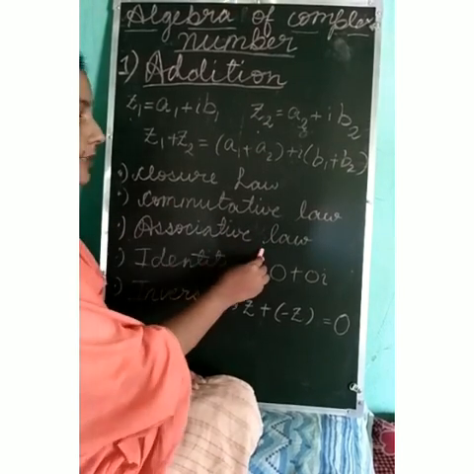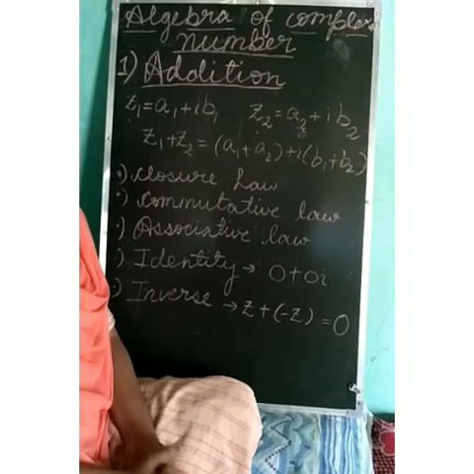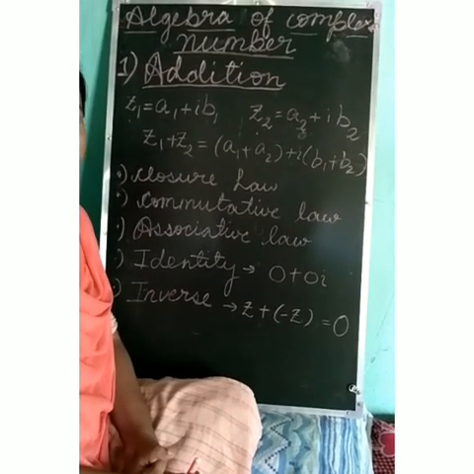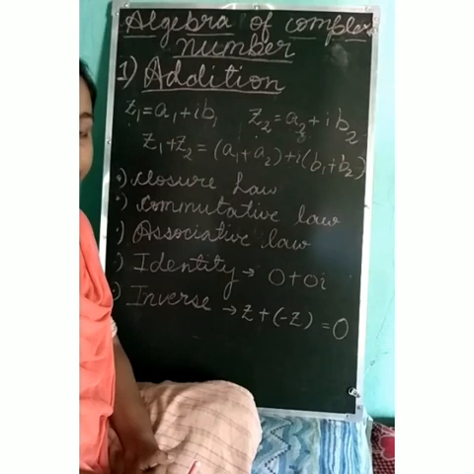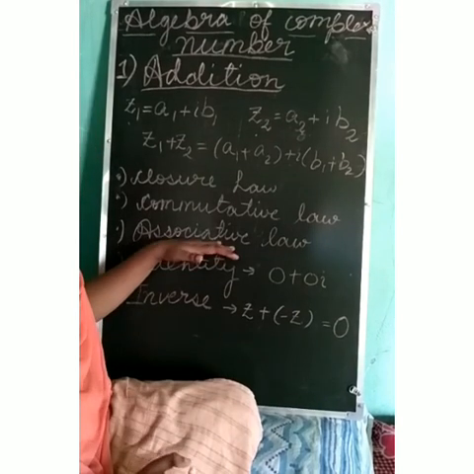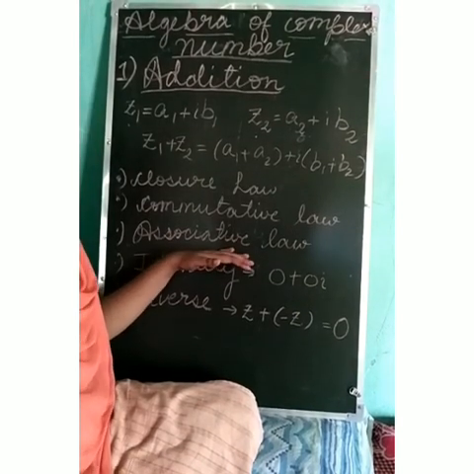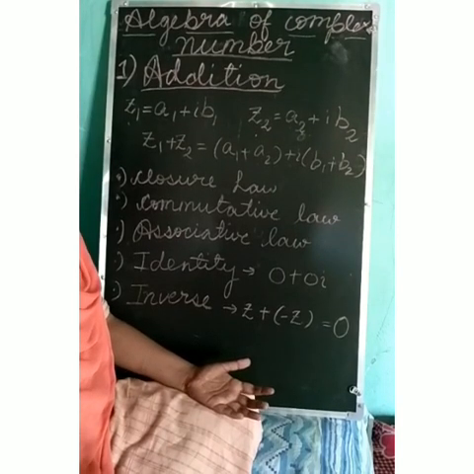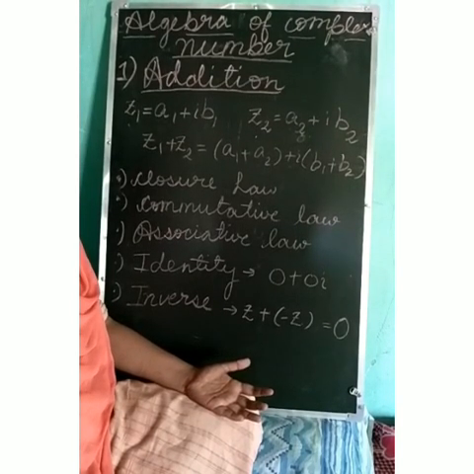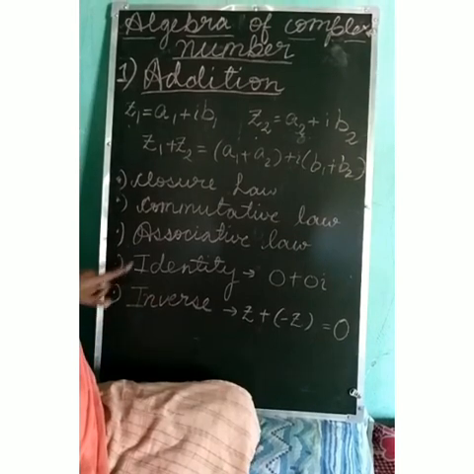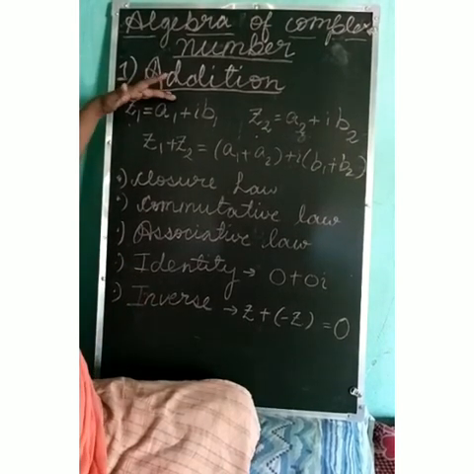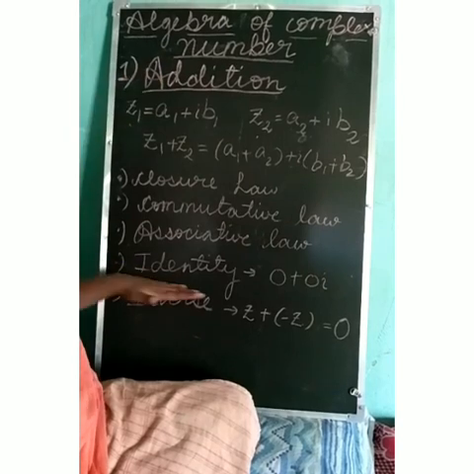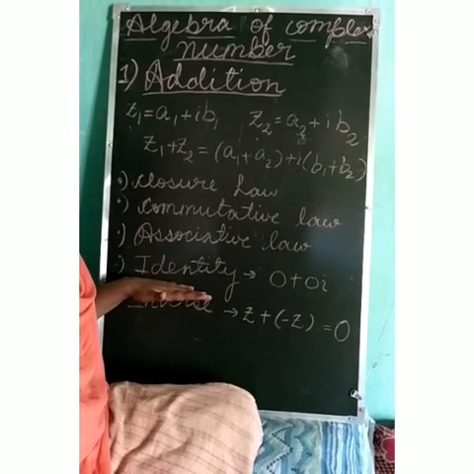Third one is associative law, which is, if we are given three complex numbers Z1, Z2 and Z3, then we can add any two of them at a time, and in the end the value is going to be the same, it will not change. Next one is identity. When we are studying the property of addition, we are going to discuss additive identity.